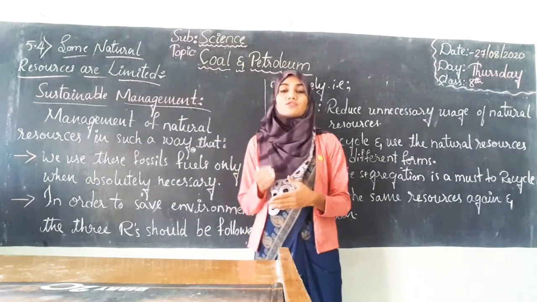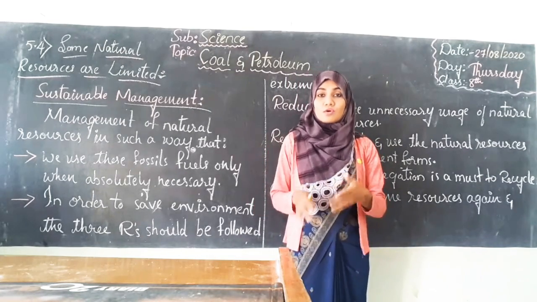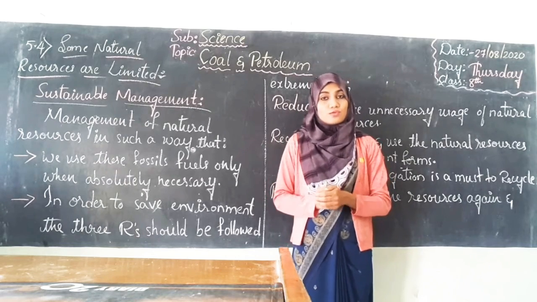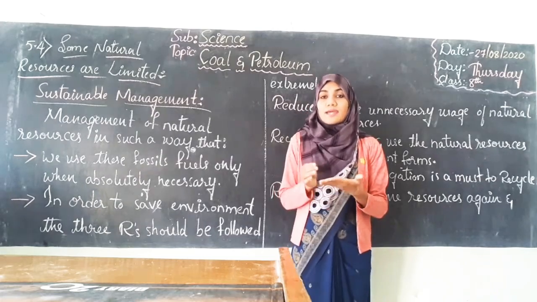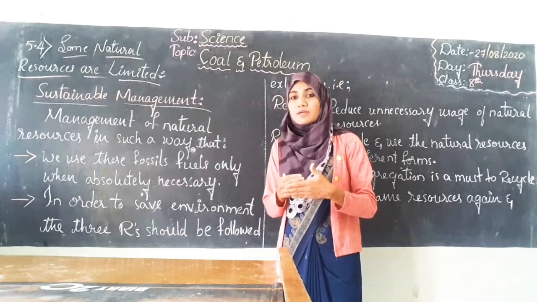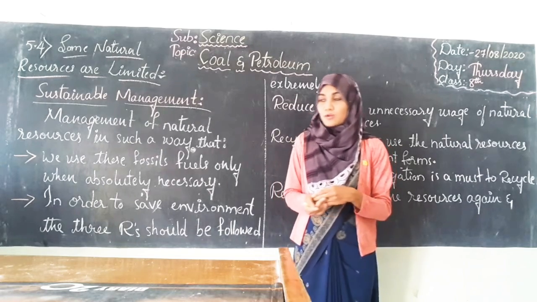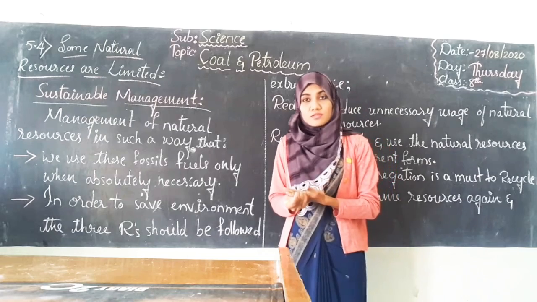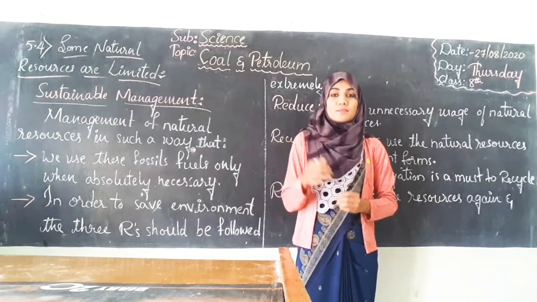It's not that we shouldn't use the exhaustible resources at all. We can use them and we have to use them, but in a limited way, so that they remain available for the upcoming generations also. So which are the ways that we can use these exhaustible resources so that they benefit us and the coming generations also?